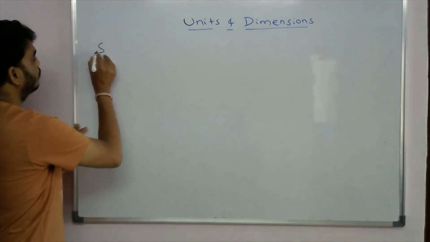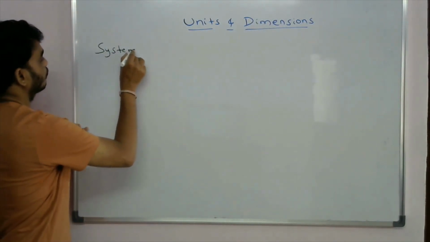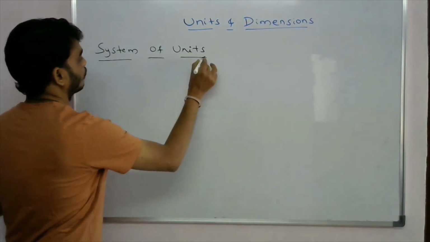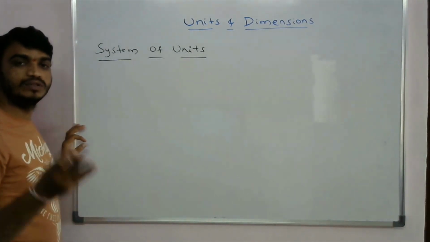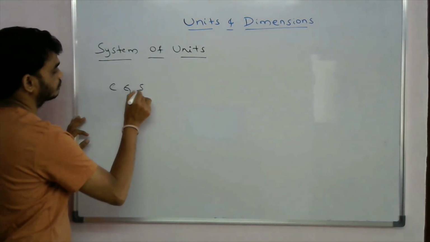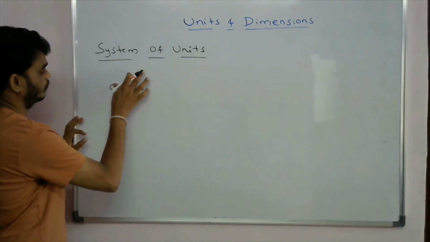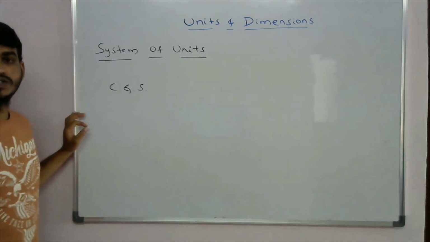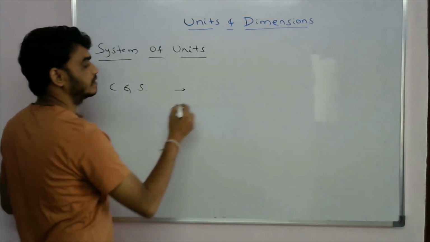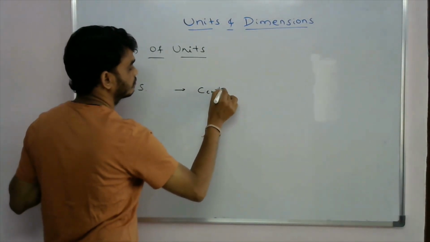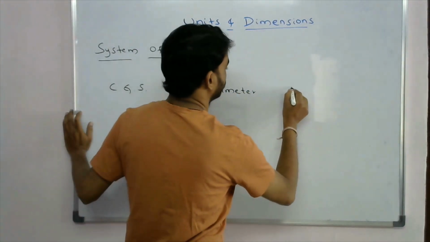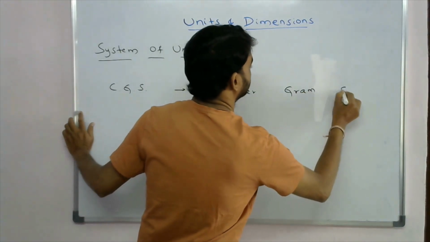So in this system of units, we have three types of systems. One is CGS. According to this CGS, C means centimeter, G means gram, and S means second.